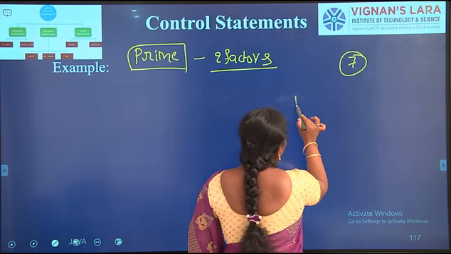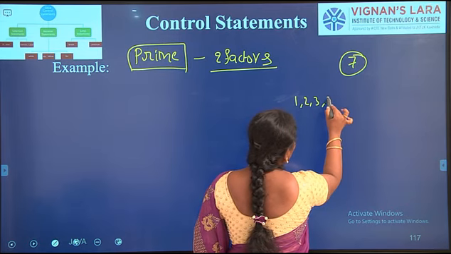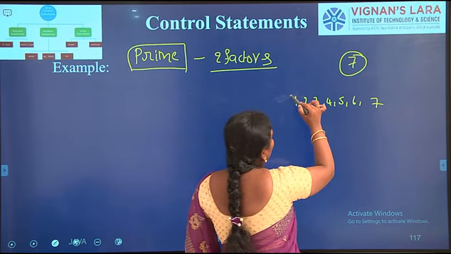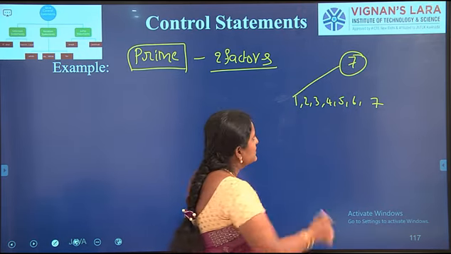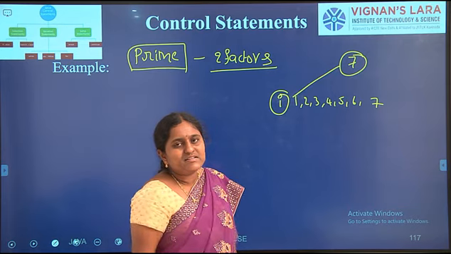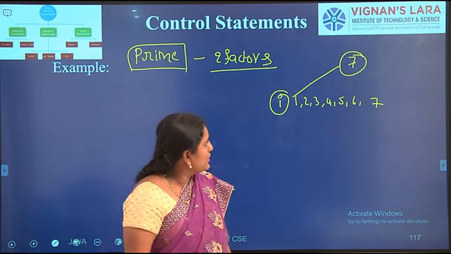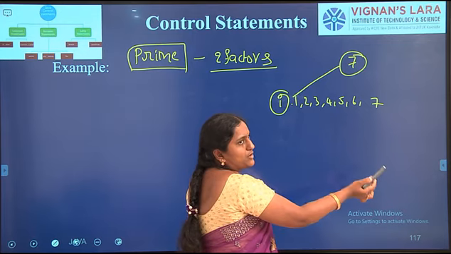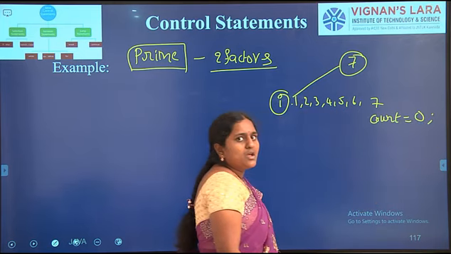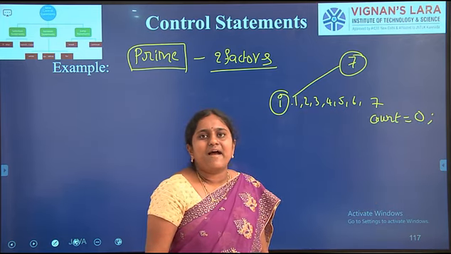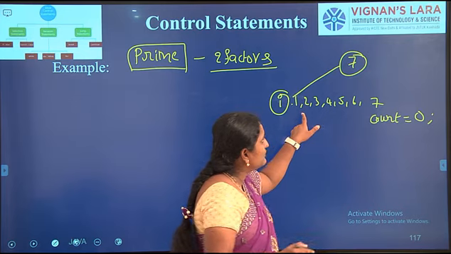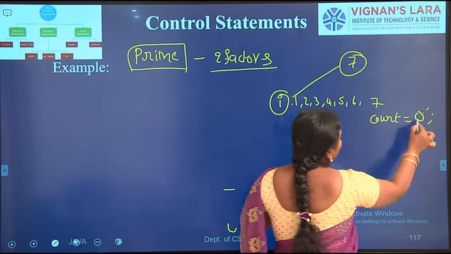For 7, for example, 1, 2, 3, 4, 5, 6, 7. I have to check whether 1 is a factor of 7 or not. This is the i value, which varies and increments, because I can initialize it in the for loop. By default I take one variable, count, initialized to 0. If any number is a factor of 7, the count value will be incremented. So 1 is a factor of 7, and the count value will be incremented to 1.